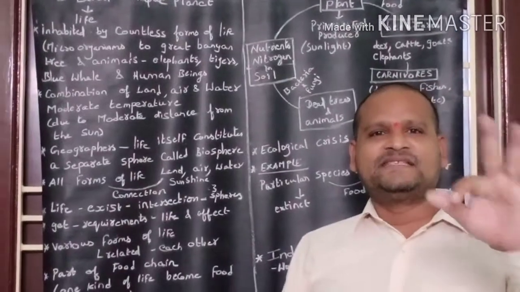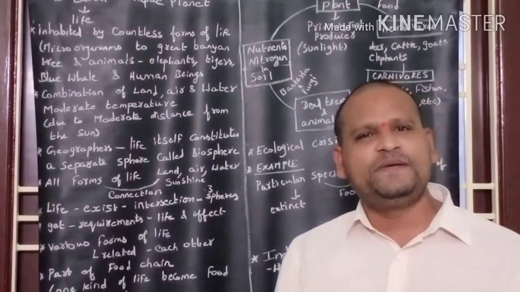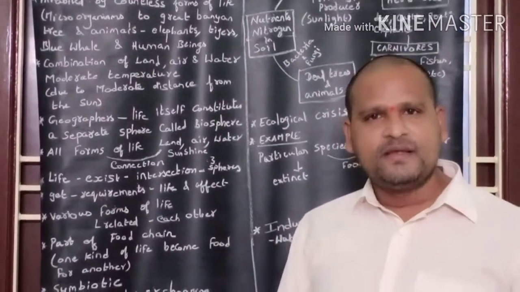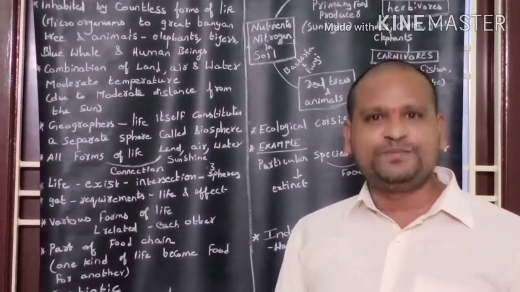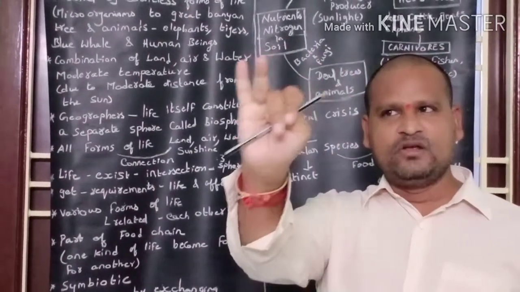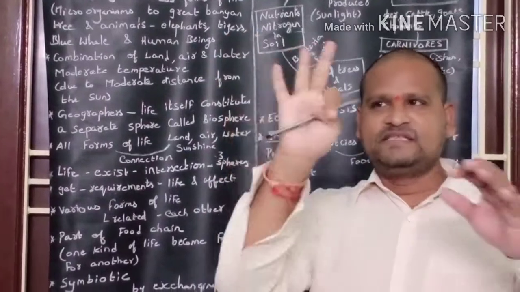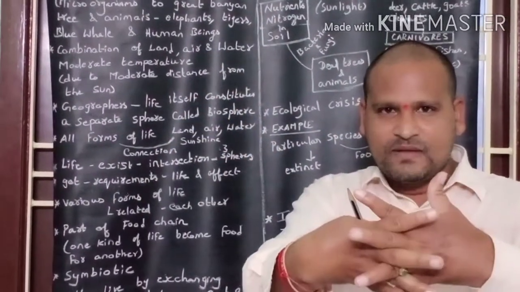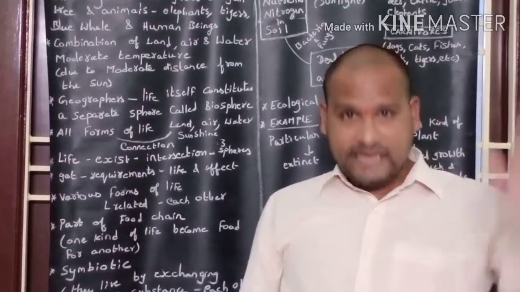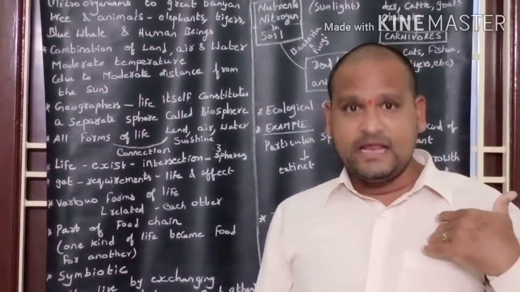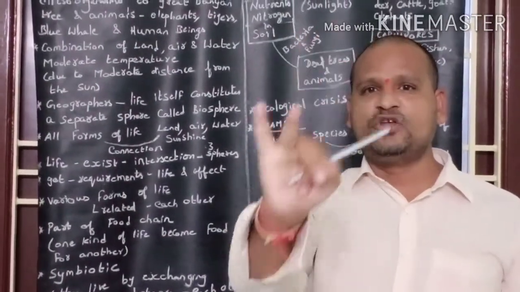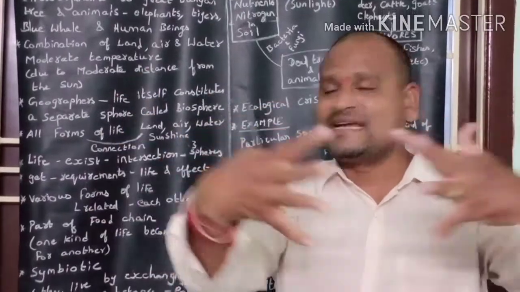Three spheres, as we already learned in the second lesson, are lithosphere, hydrosphere and atmosphere. When these three spheres intersect, life exists. We studied in earlier classes that life exists when the three spheres, lithosphere, hydrosphere and atmosphere, intersect each other.